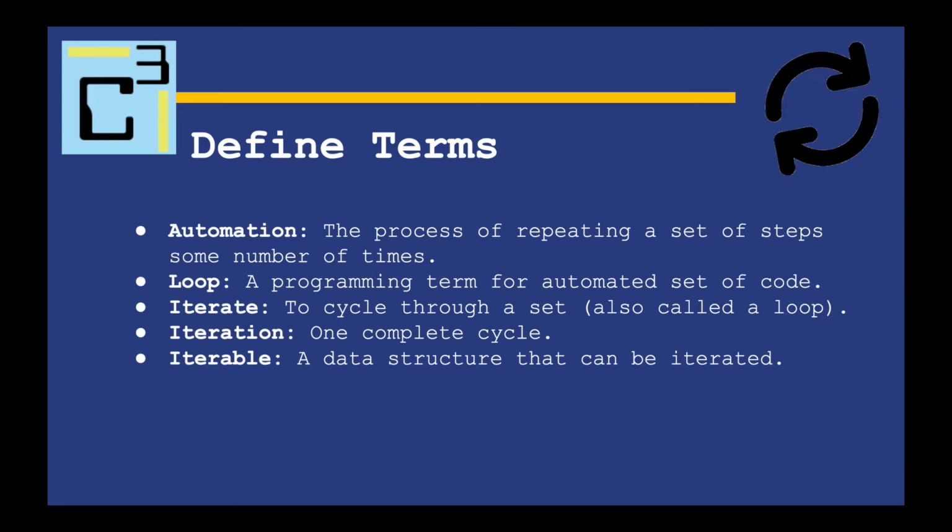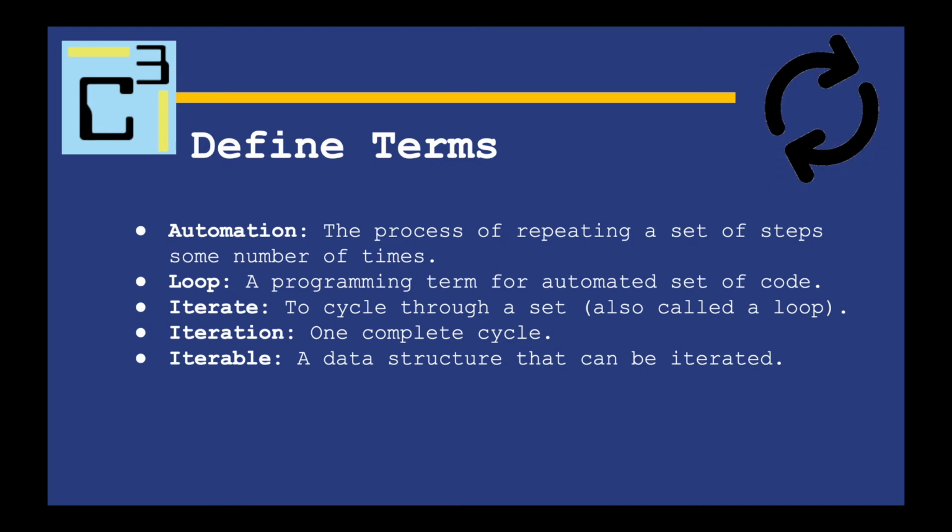And the word iterate is almost a synonym for the word loop, because to iterate is to cycle through a set, also called a loop, right? So I can say I'm going to loop through this code, I'm going to iterate through this code, or I'm going to automate this code, okay? It's all repeating, cycling a set of steps.